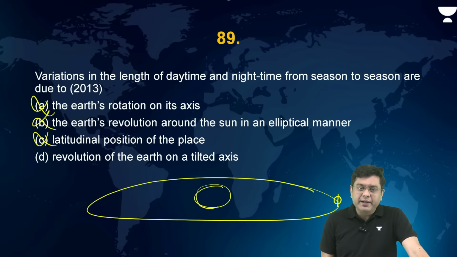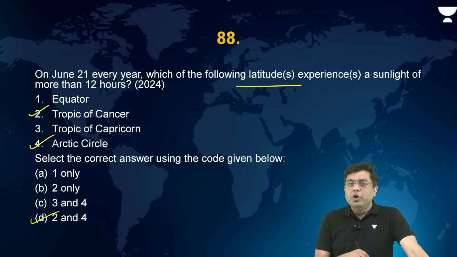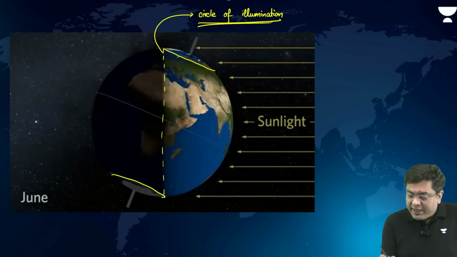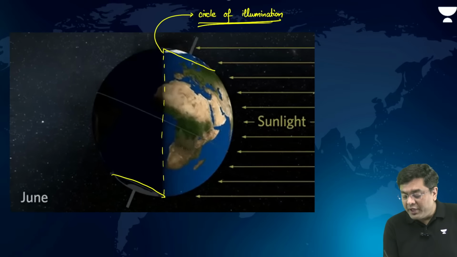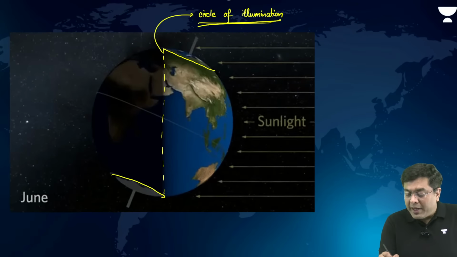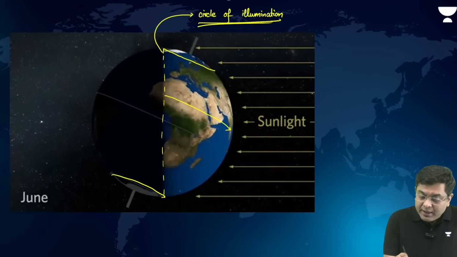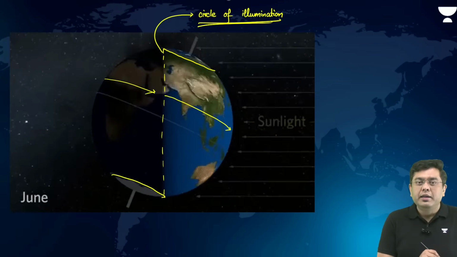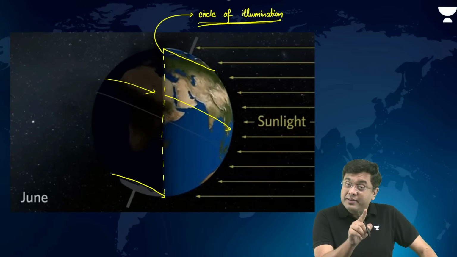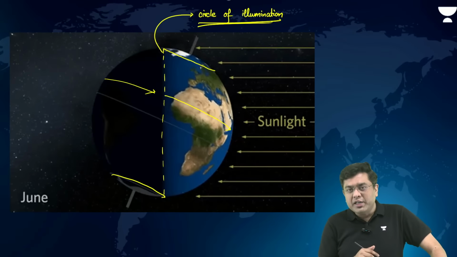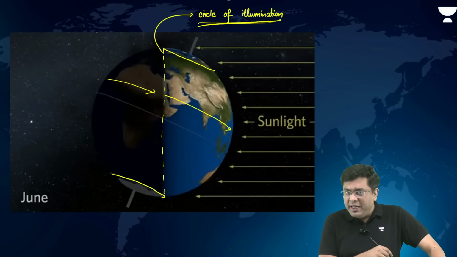Revolution of the planet on a tilted axis. It is because of the tilt. If you take a look at this animation, observe that the greater part of the northern hemisphere spends more time in sunlight, less time in the dark. So when the Earth appears to be tilted towards the sun, duration of daytime will be larger, duration of nighttime will be lesser.